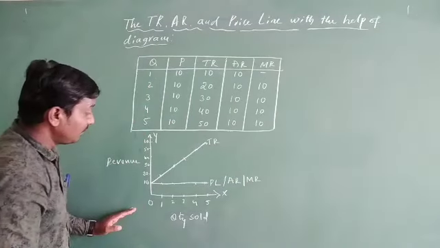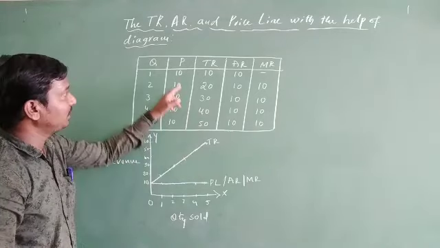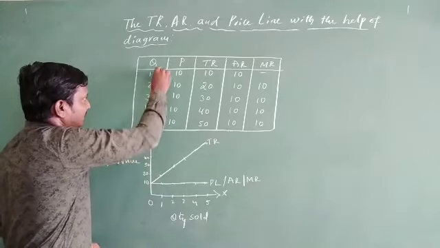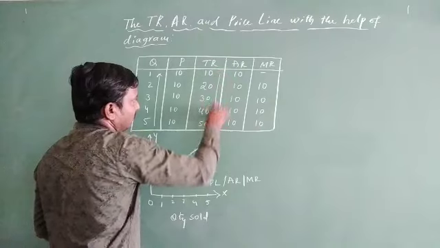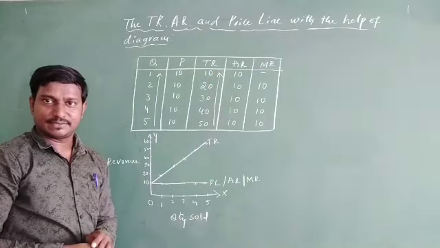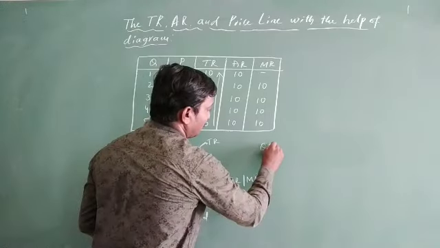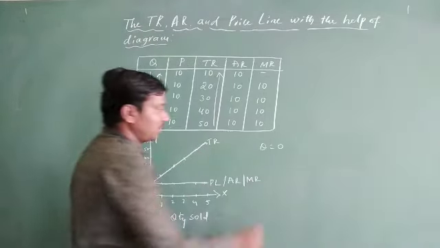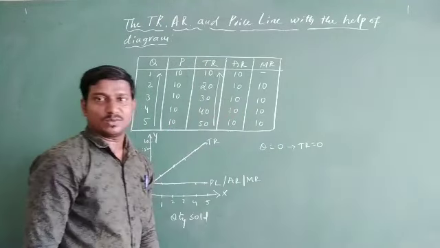All right. So now you just see the total revenue is increasing due to the increase in the level of output. All the levels are increasing here. Due to the increasing level of output, the total revenue is also increasing. Correct. And if Q is equal to 0, the quantity level is equal to 0, during that time total revenue becomes 0.